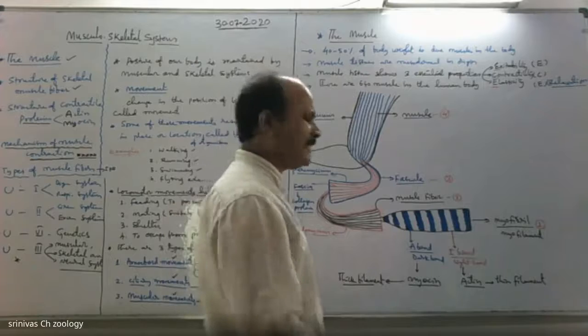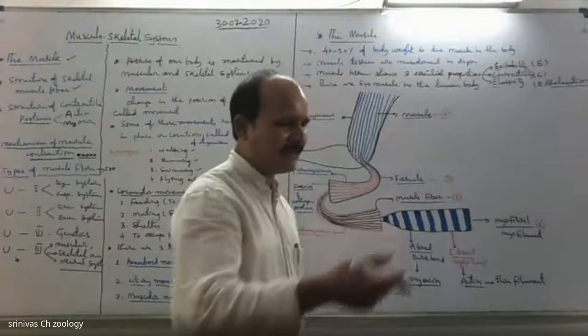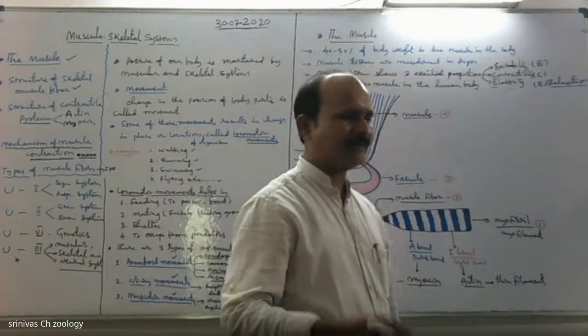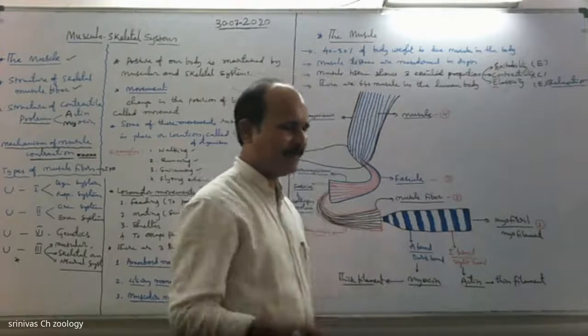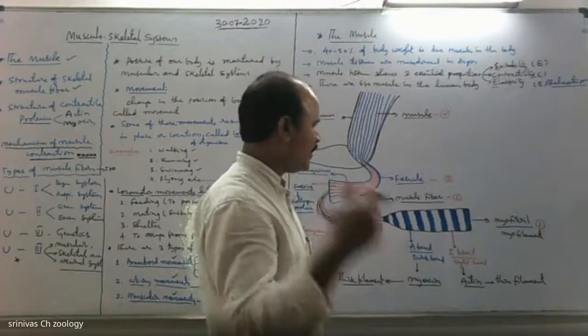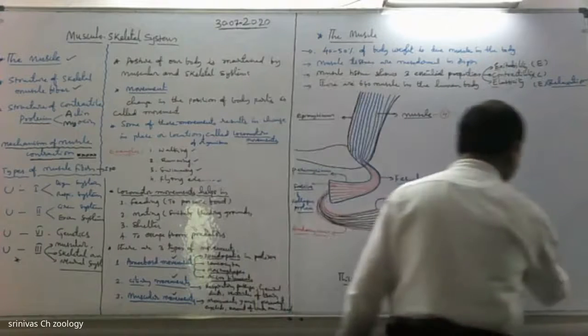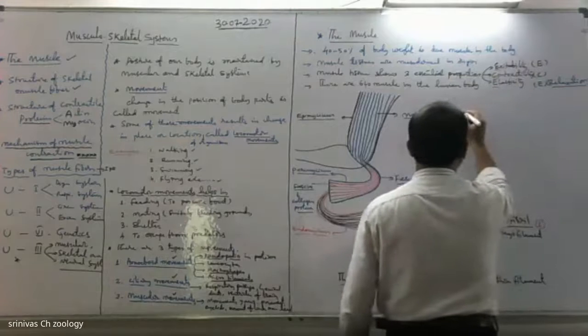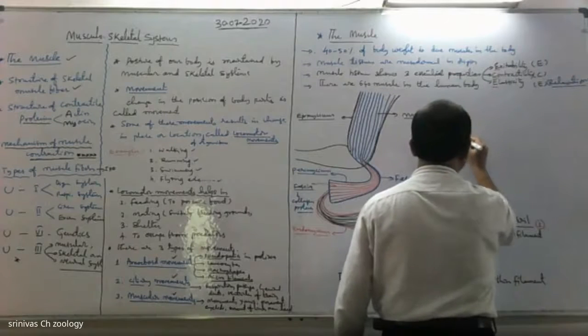If you observe the skeletal muscle, describe the structure of skeletal muscle, the structure of smooth muscle, which is spindle shaped, and the structure of cardiac muscle. See this skeletal muscle here.